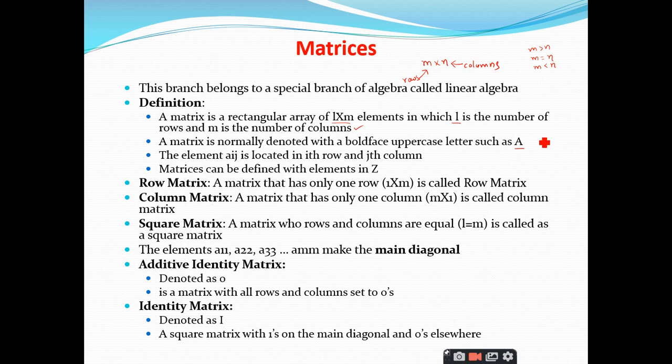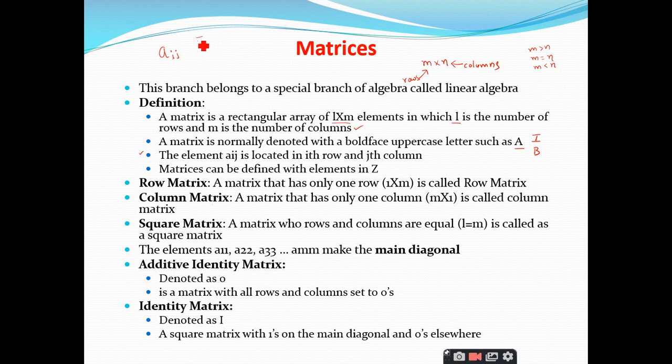For example, if I want to represent the identity matrix I, I will do it in a capital letter. Similarly, if I want to represent the matrix B, I will do it like this. So this is just a notation, nothing to worry about. And the elements inside the matrix are represented as A with subscripts i and j, right?